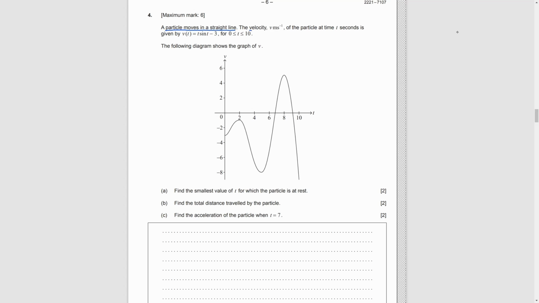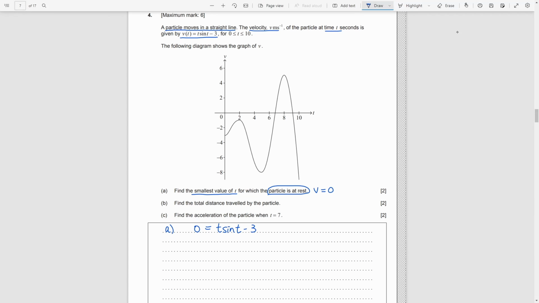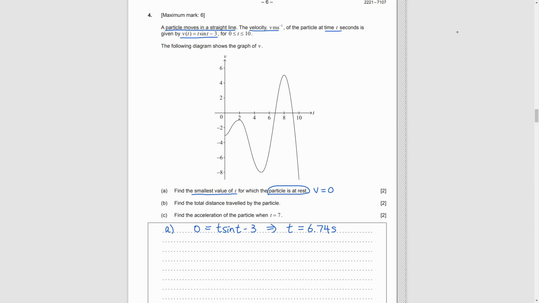Question 4. We have the velocity function of a particle and a velocity time graph. Part A. We need to find the smallest value of t when the particle is at rest. That means we set velocity to be 0 and solve it. We get 6.74.